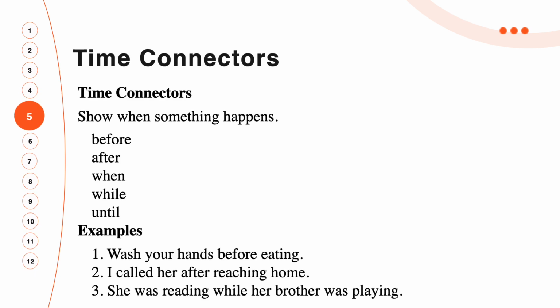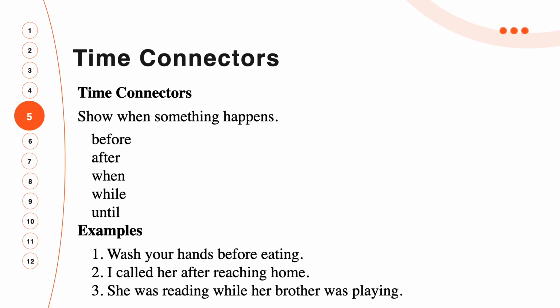Now let's move on to time connectors. Time connectors show when something happens. The words are before, after, when, while, until. Examples: first example is wash your hands before eating. Second is I called her after reaching home.